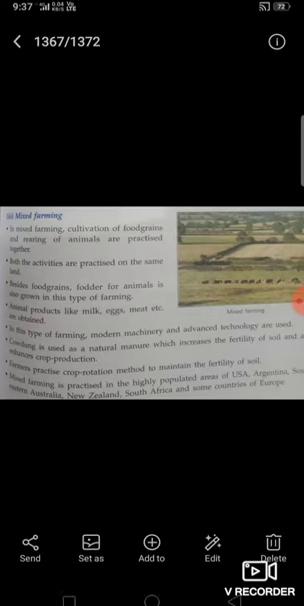Cow dung is used as a natural manure which increases the fertility of soil and also enhances crop production. Farmers practice the crop rotation method to maintain the fertility of soil. Mixed farming is practiced in the highly populated areas of USA, Argentina, southeastern Australia, New Zealand, South Africa, and some countries of Europe.